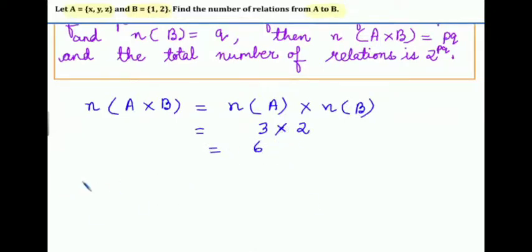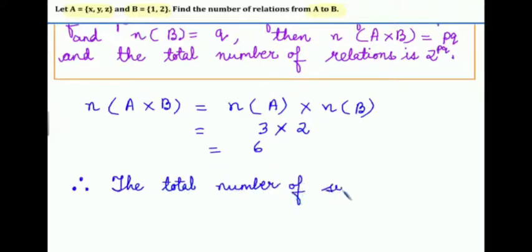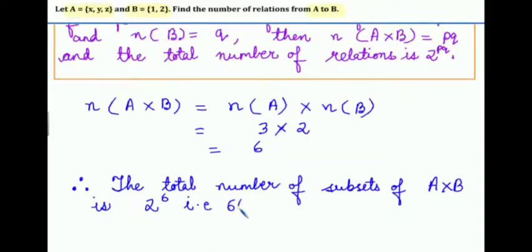So the total number of relations is equal to 2 raised to 6. The total number of subsets of A cross B, which is also called the relations from A to B, is 2 raised to 6, that is 64. 64 is your final answer.